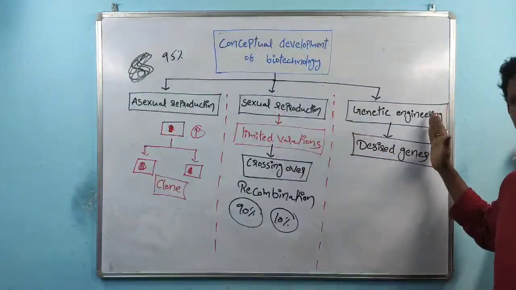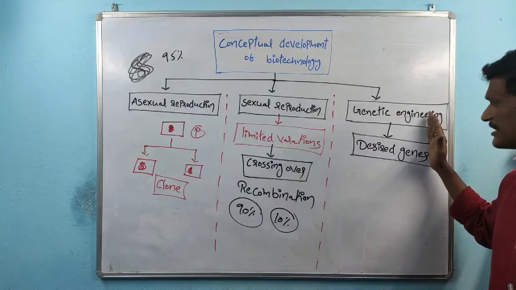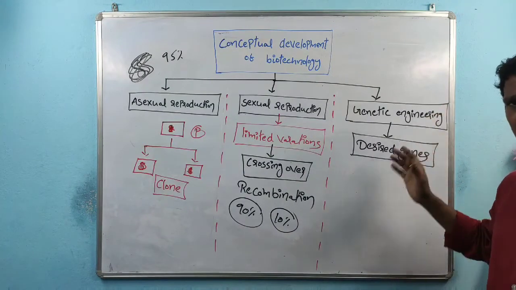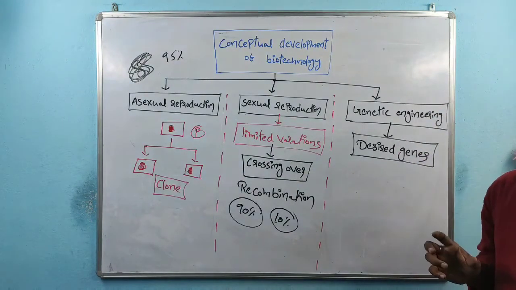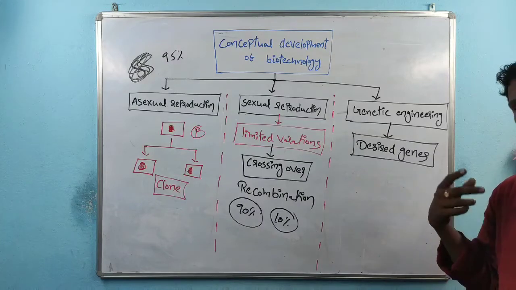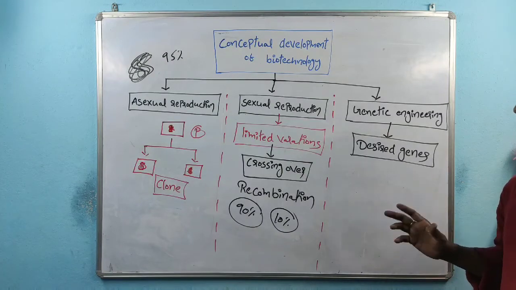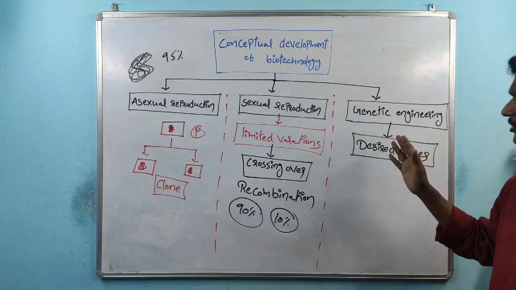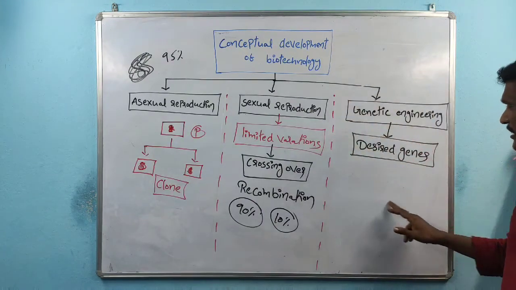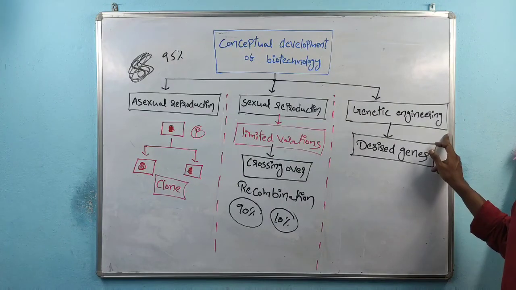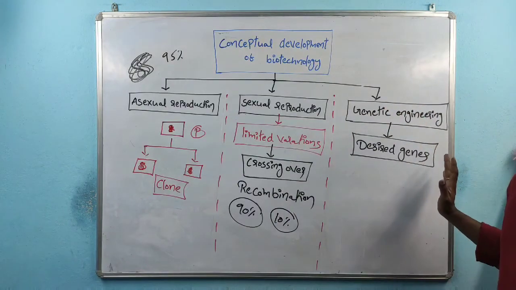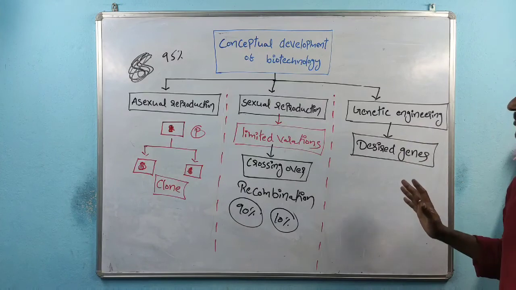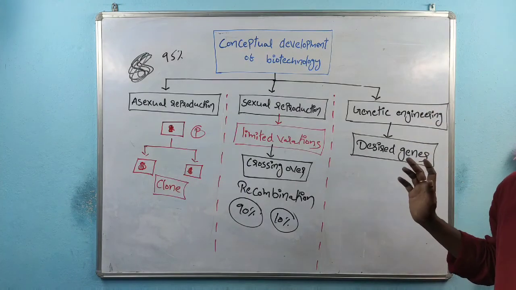But this is a very advanced technology. In this technology, only desired genes are multiplied and involved in the production of the desired product. So that is about the conceptual development of biotechnology. In all these, the most advanced one is the genetic engineering process or biotechnology process, right? That is about the conceptual development of biotechnology.